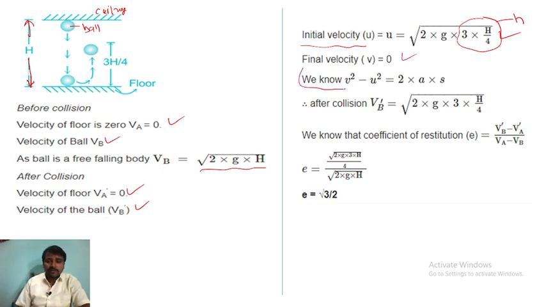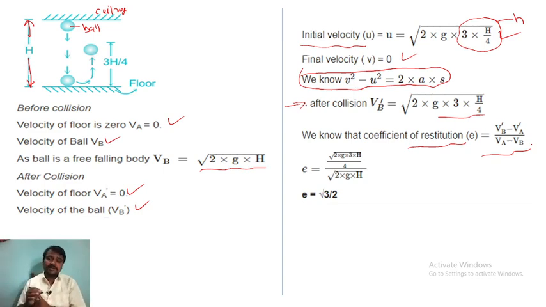We know the formula v square minus u square is equal to 2as. After collision this will become like this. And this is the formula for the coefficient of restitution, final minus initial, so we have to keep it like this.